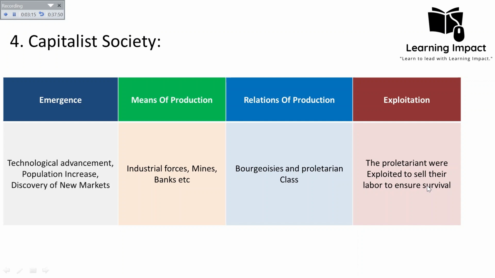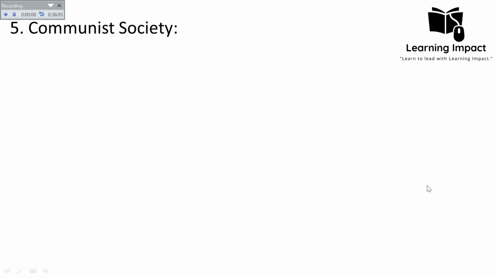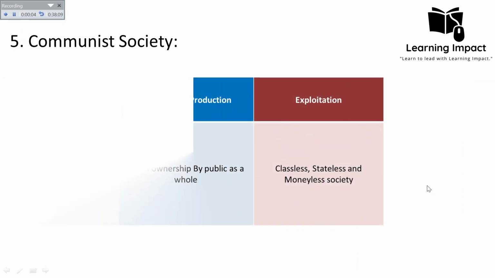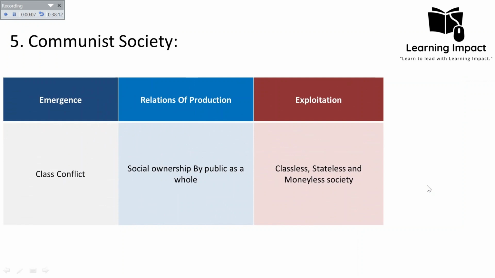This society will face its downfall because of the exploitation, and as society has passed through the other stages, in that way it will also pass through this stage and move into the next phase which we call communism. So what was his last stage, the communist society? He believed that there will be such a society, and the reason behind its emergence is the class conflict that exists in a capitalist society.